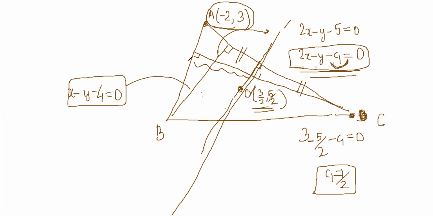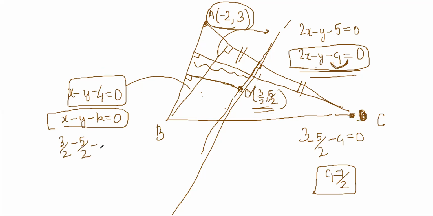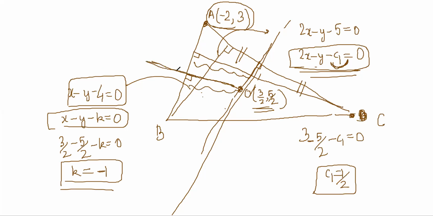Similarly, on the other side, this line is also parallel. So it should be x minus y minus k equal to 0. But it passes through (3/2, 5/2). So k is equal to minus 1, right? The equation of this perpendicular bisector is known, this point is known, so this point is known. You understand?